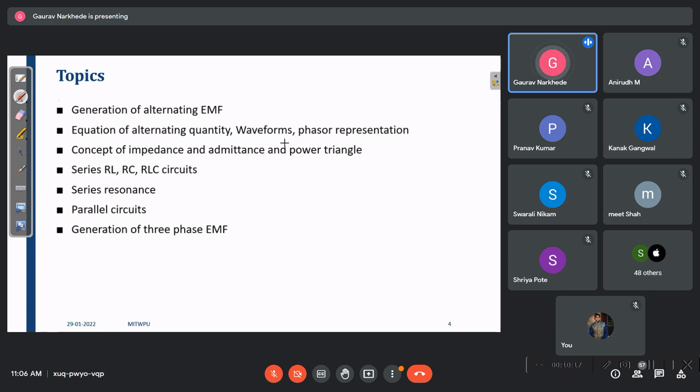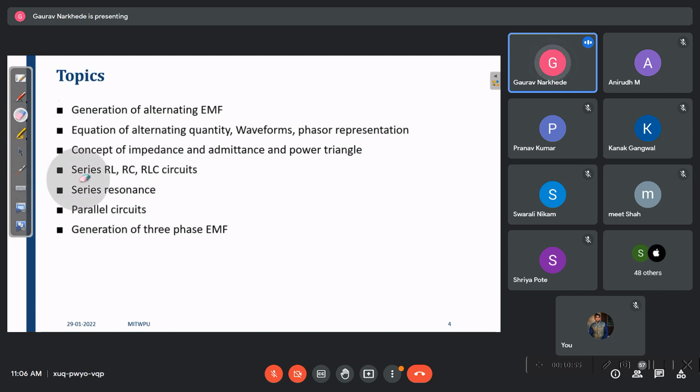So we will see its waveform, and if there are two waveforms, we can see the phasor diagram. After that, what are impedance, admittance, and the power triangle? Impedance and admittance we know. Resistance we know. What is the reciprocal of resistance? Conductance, right? Like that, what is the reciprocal of impedance? That is your admittance, right? Then we will see the power triangle. This is the part we will concentrate on, because we have not covered it in the practical session. After that we will see the RL, RC, and RLC circuits.